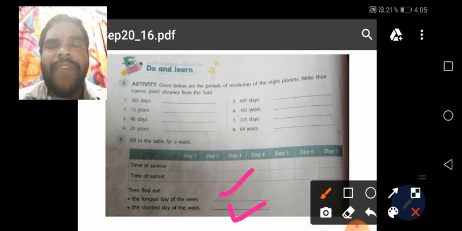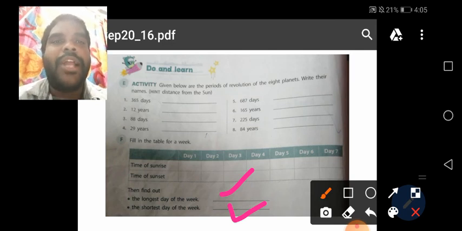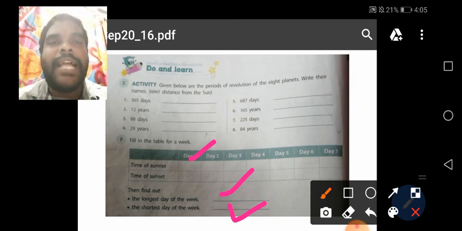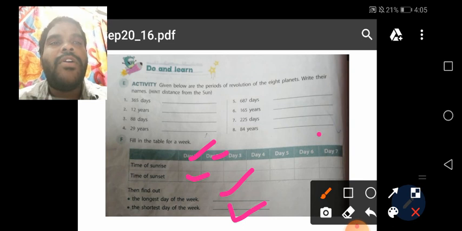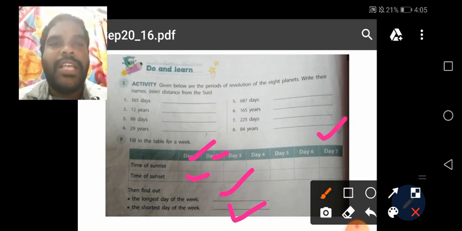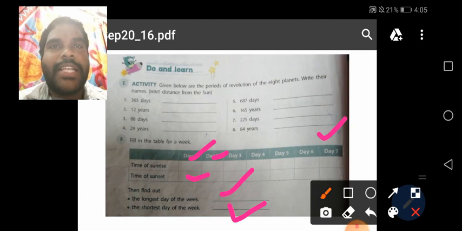You observe one week period, the sun rising time and sunset time. And here you write the time. Day 1 sunrise and sunset. Day 2 sunrise and sunset. You observe 7 days. After completion of the 7 days, you find out the longest day of the week and the shortest day of the week. Understand, children? Here you write the longest day of the week and shortest day of the week.